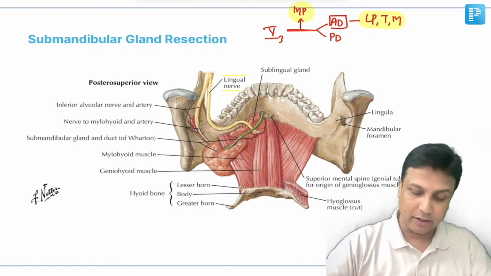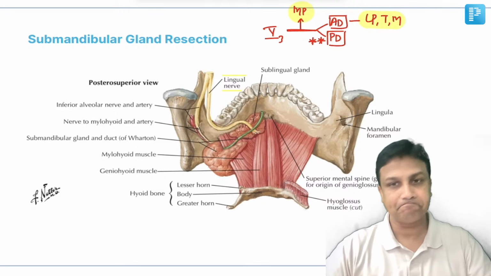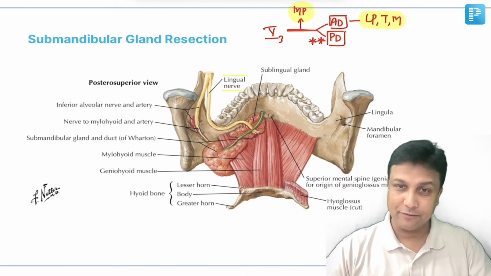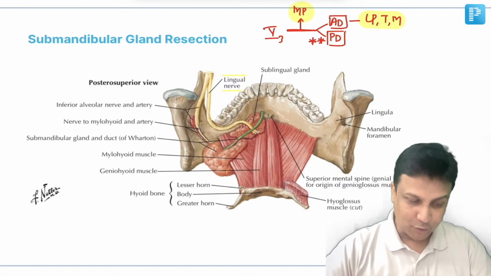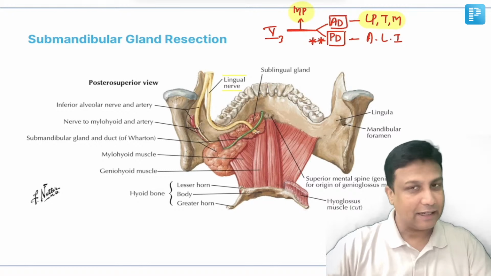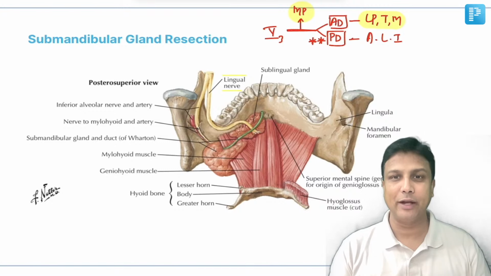Now the most important thing is the posterior division, and I am expecting a question from here. After a couple of days, when you're going to write the NEET PG exam, I'm expecting a question from the posterior division. Very good. Posterior division will give rise to three branches, that is ALI branches. Now quickly recall, my dear friend. A stands for auriculotemporal nerve.